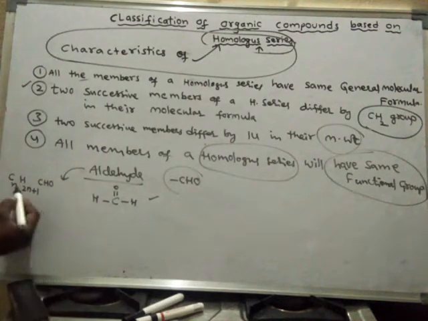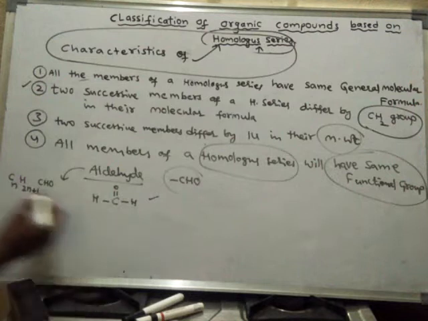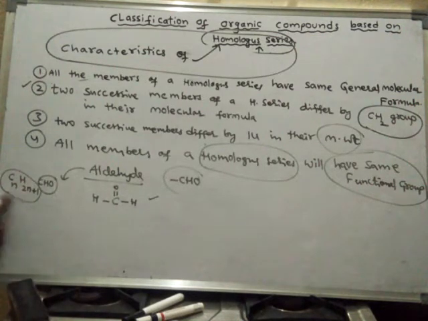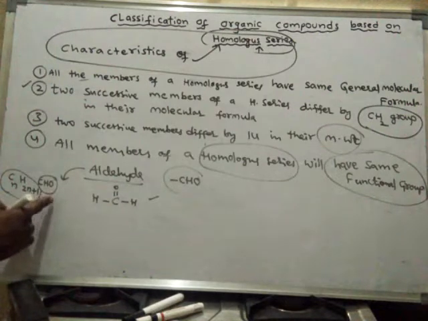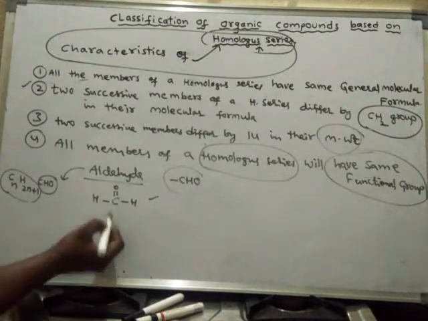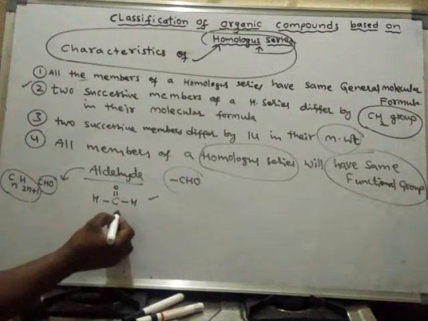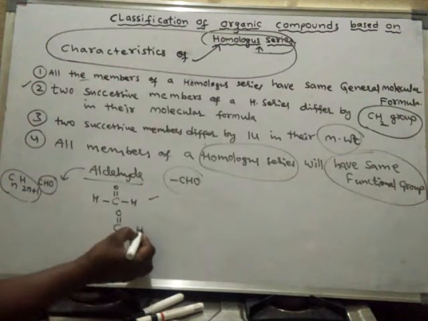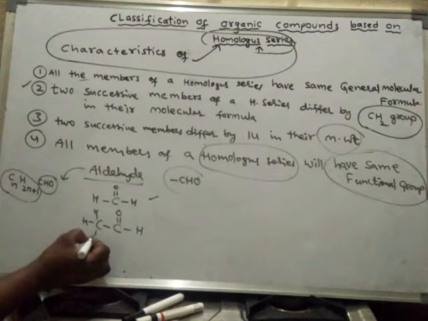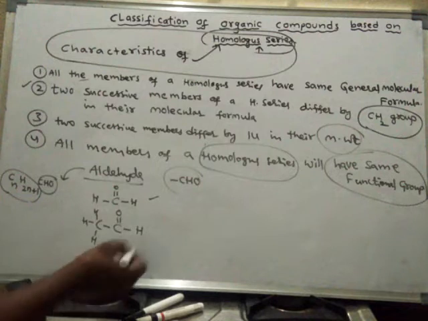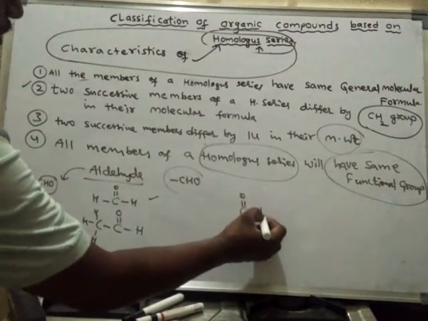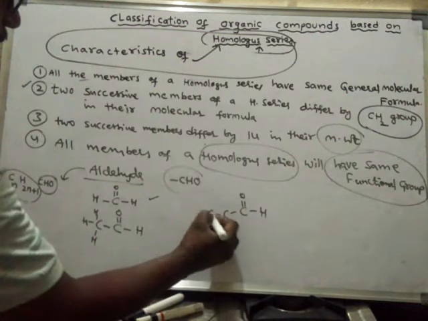Now the other members, if you take, here this chain is called the carbon framework, and this is called the functional group. Now the second member of the aldehyde homologous series will be like this. One more carbon is added. This is the third member of the homologous series. Add one more carbon.